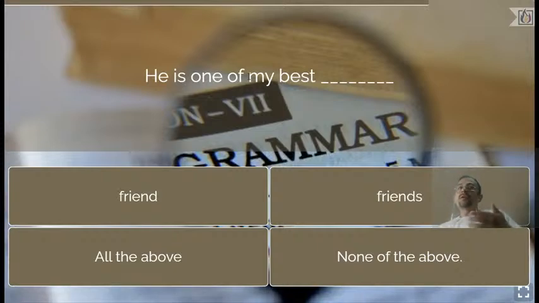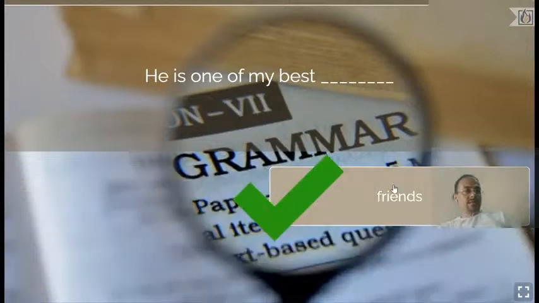So we do not say one of my teacher, we say one of my teachers. We do not say one of my friend, we say one of my friends. So always remember, dear students, because many people make mistakes in such sentences. They say one of my teacher or one of my friend. It should be one of my friends.